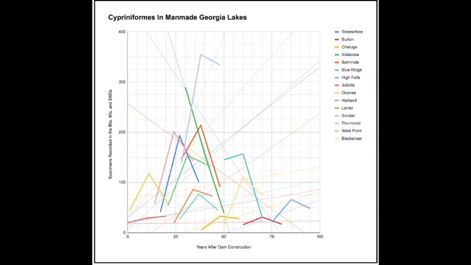In this graph, you can see the data we collected for Cypriniformes for the 15 lakes, graphed over the amount of years since the dam had been constructed for each lake. Data for Cypriniformes is scattered, and lakes don't follow any notable trends, meaning that we can't conclude anything significant for our data on Cypriniformes.